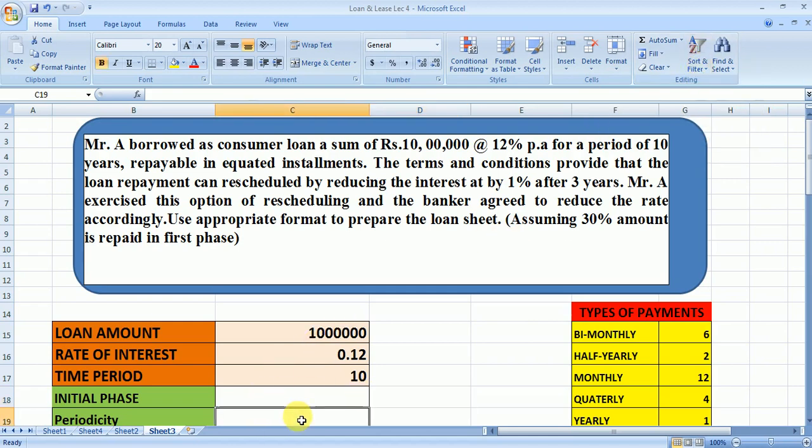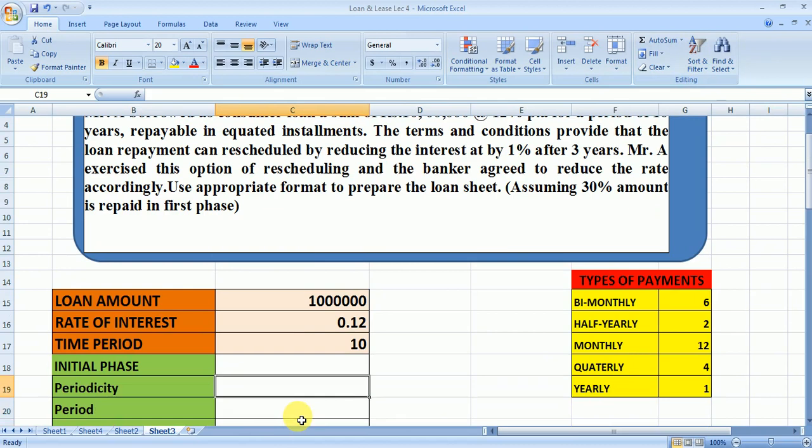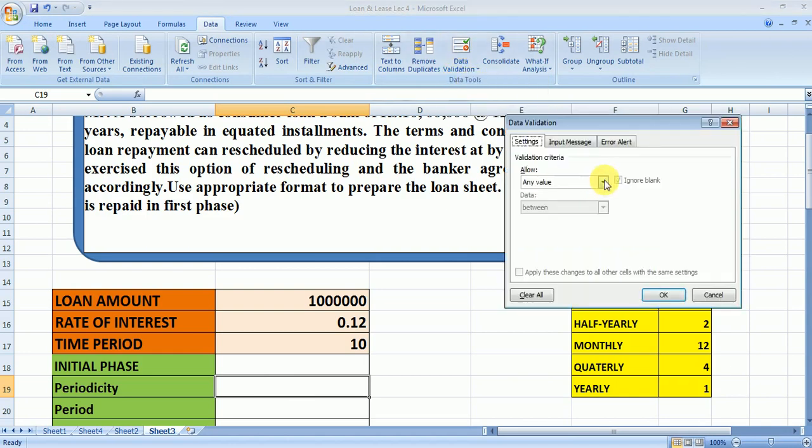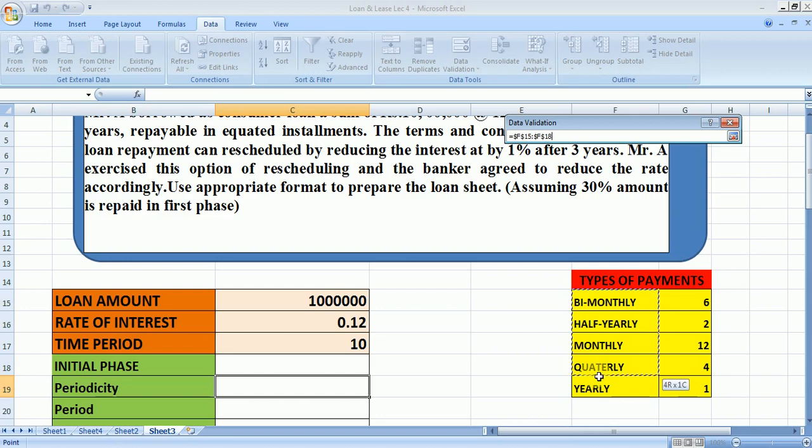Now we'll move to the initial phase. In the initial phase we have to make a list option to reflect the choice. We place the cursor here, go to Data, then Data Validation, then List, and the source will be this.